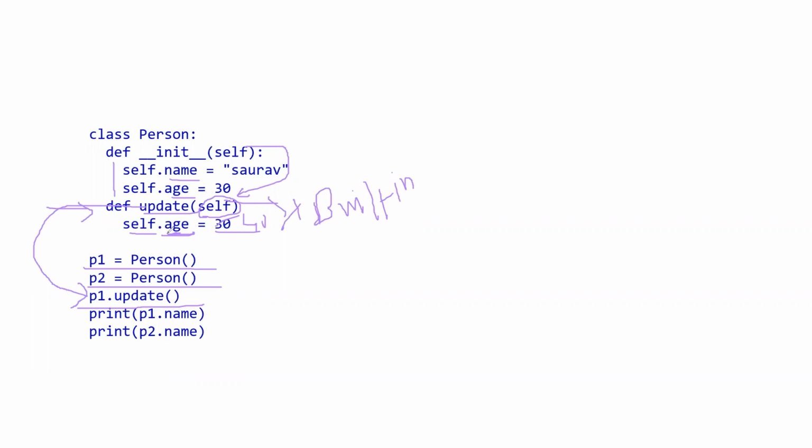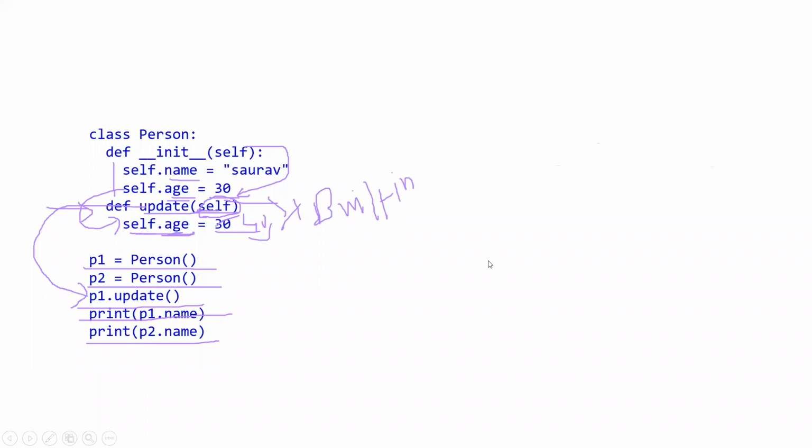Now it has a parameter called self.age. So because of this self, it will understand that it has to update the self.age from 30 to 40. Actually, I have mistakenly written 30, let's say it is 40. So it will print out p1.name and p2.name. That's what we are doing, correct?